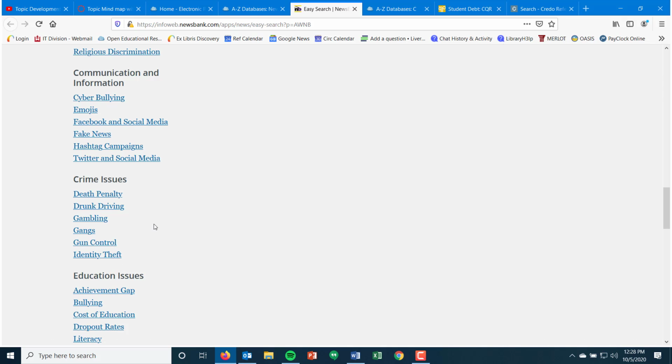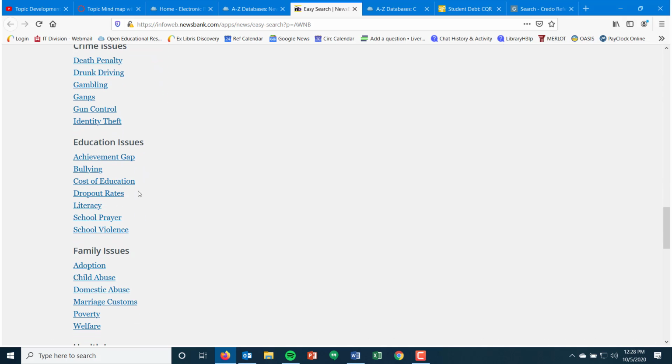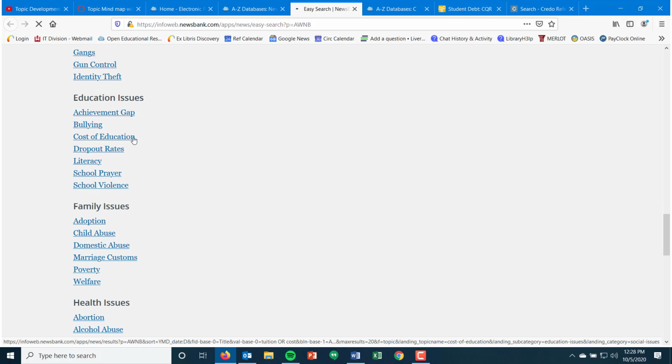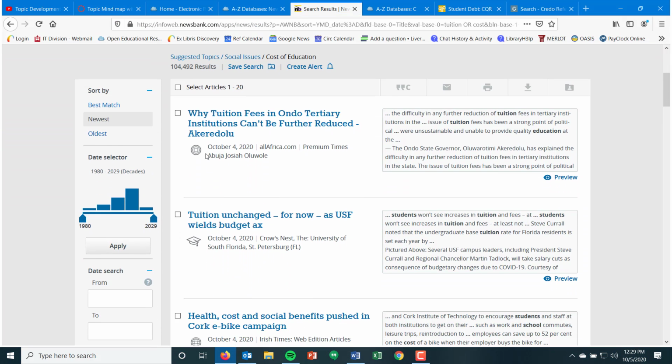If we're talking about something with cost of education, again, if we were looking at that, it brings you articles and background info talking about the cost of education. My internet is working really slowly. I'm sorry about that. Give it a moment to think. Sometimes it's slow connecting, but in moments here, it is going to bring us articles talking about the cost of education from newspapers, from other media outlets and resources. And so this is a good place, here we go, to brainstorm.